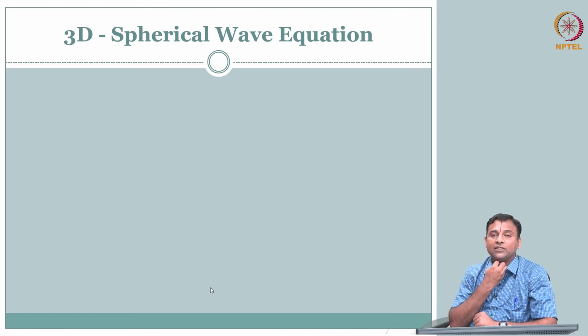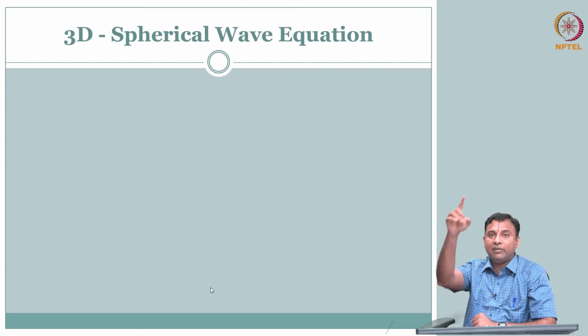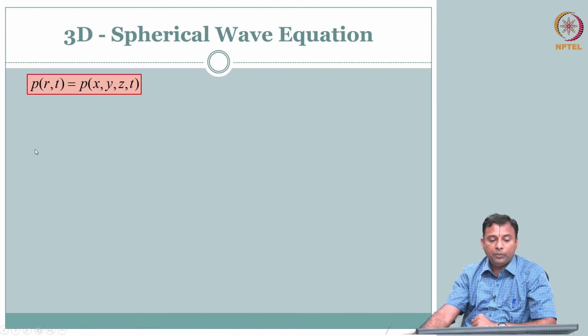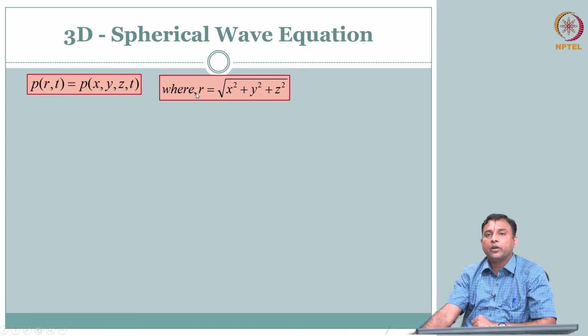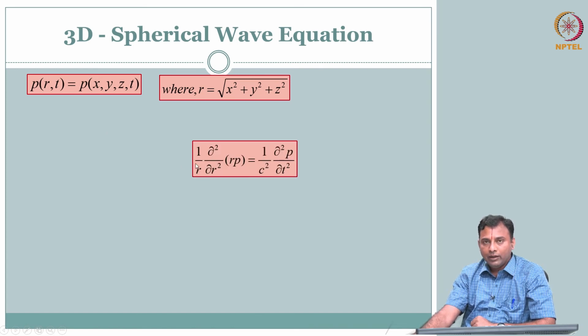So, this is 0, 0. All I can say is the pressure is changing the same way at the same radius, right. So, I could write P of r comma t instead of x, y, z. So, r will be the square root of x squared plus y squared plus z squared, the spatial coordinates. If you do this, we can manipulate our wave equation that we had before and write it in spherical coordinates, like here.